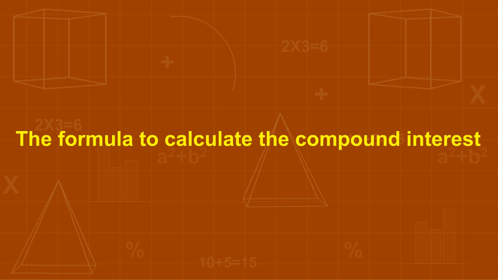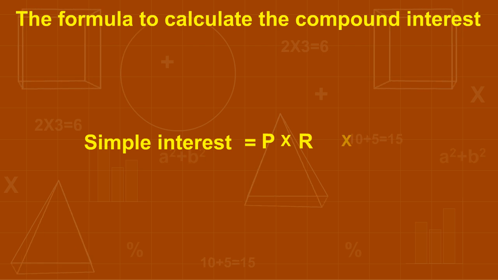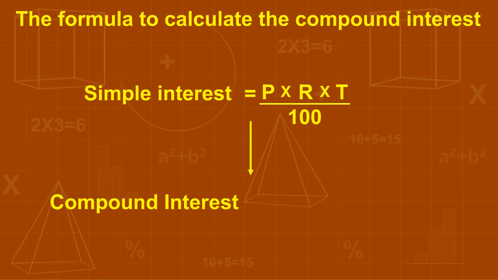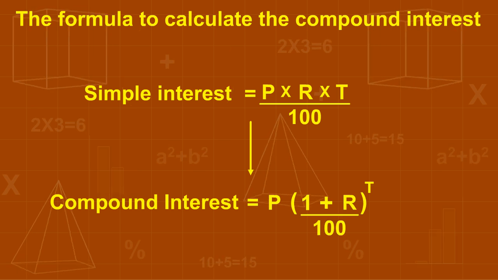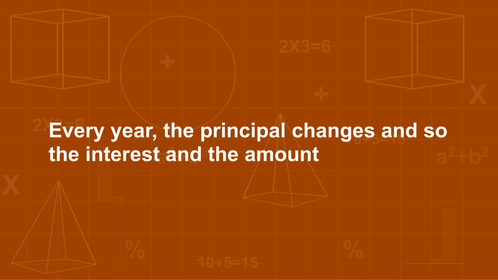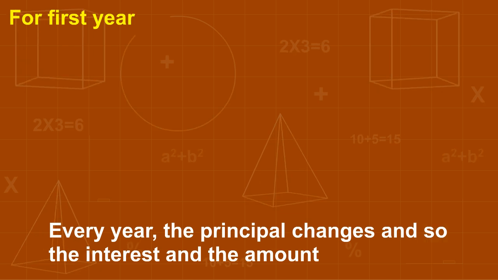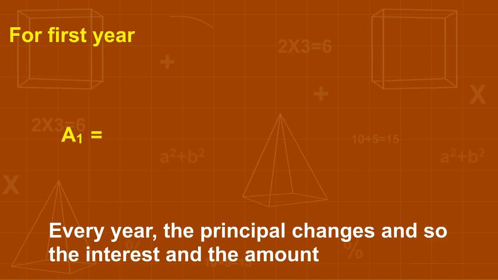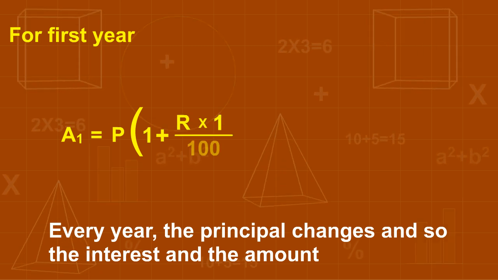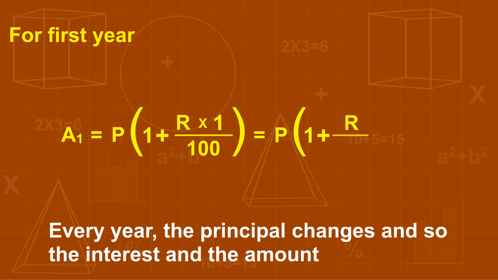Let us find out the formula to calculate the compound interest. While calculating compound interest using the formula of simple interest, the time period is taken as 1 and the rate remains the same. Every year, the principal changes and so do the interest and the amount. For the first year, amount A1 is equal to principal into 1 plus r into 1 upon 100 is equal to principal into 1 plus r by 100.